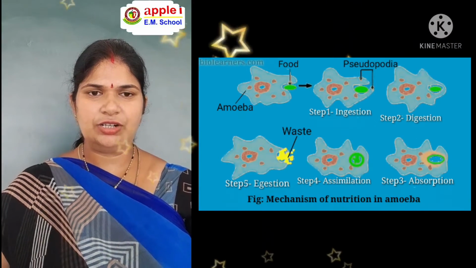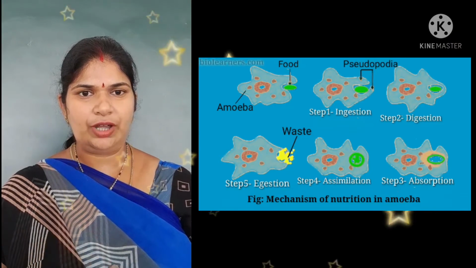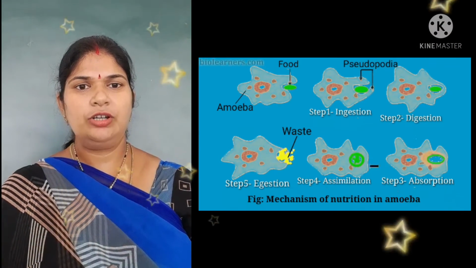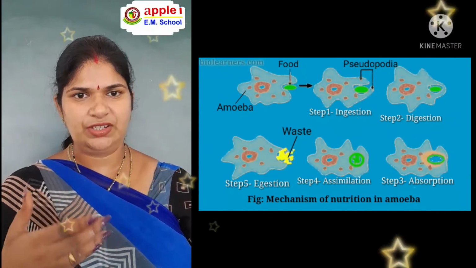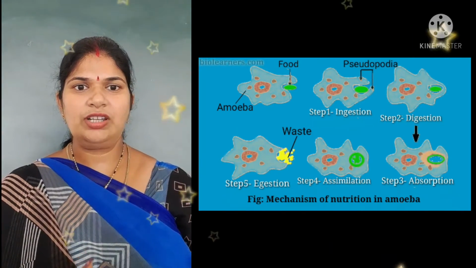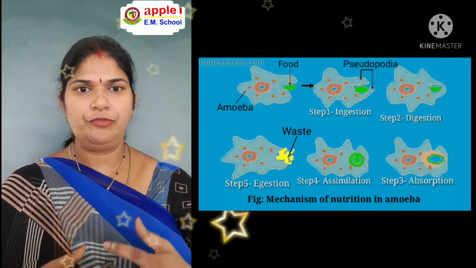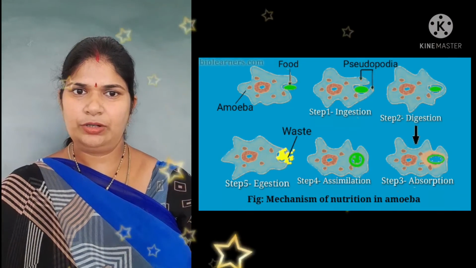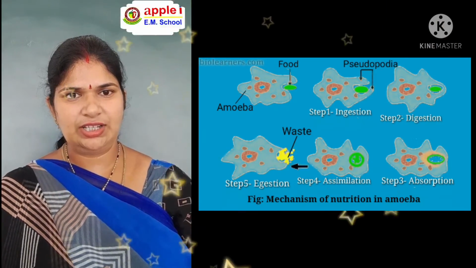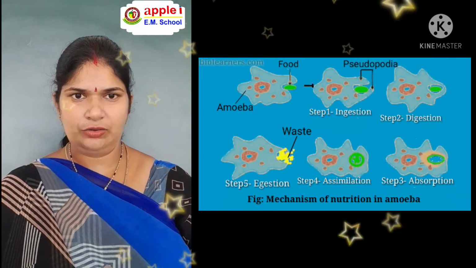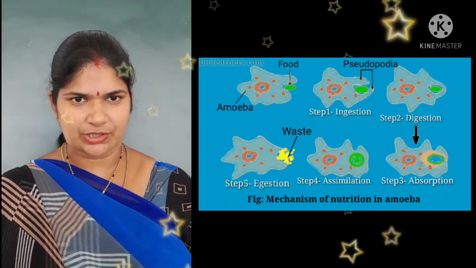The undigested food from the food vacuole is finally ejected out through the surface of the cell. It is a type of diffusion process. Like other organisms, amoeba also undergoes five nutritional stages.